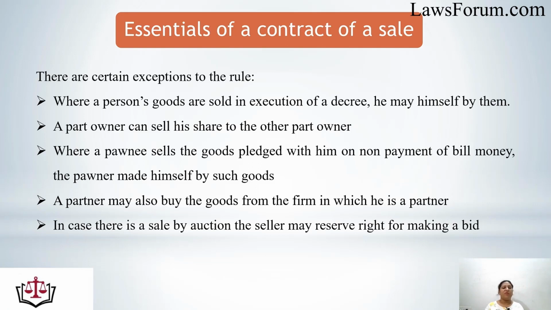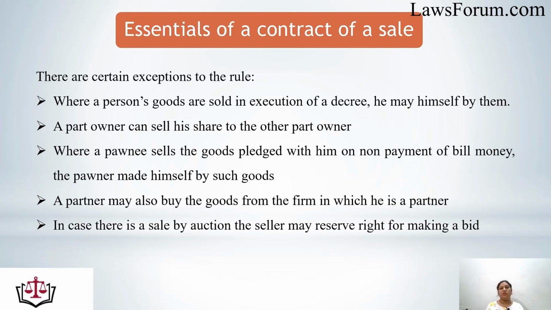Next, where a pawnee sells the goods pledged with him on non-payment of the bill money, the pawner may himself buy such goods. That means when the pawnee, in case of default by the pawner, sells the goods pledged with him for recovery of the money, the pawner himself can buy his own goods. A partner may also buy the goods from the firm in which he is a partner.